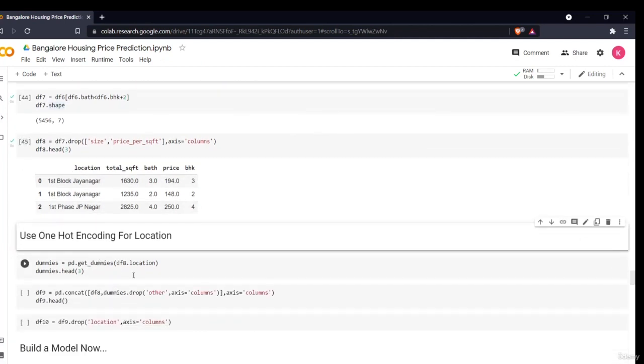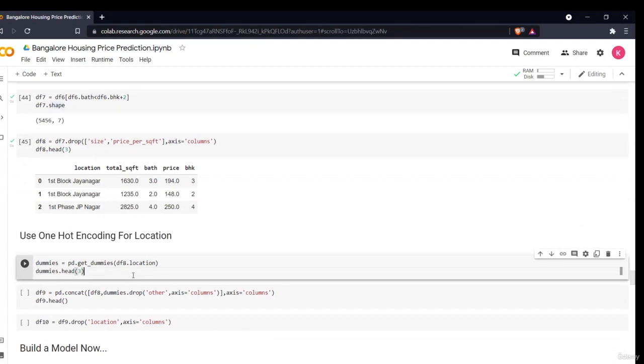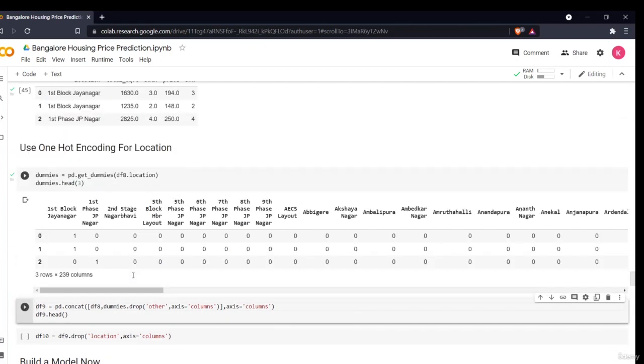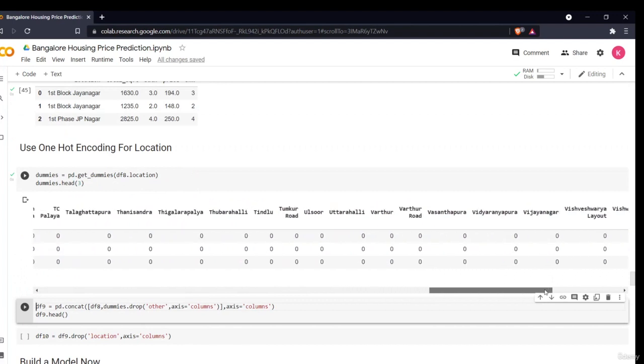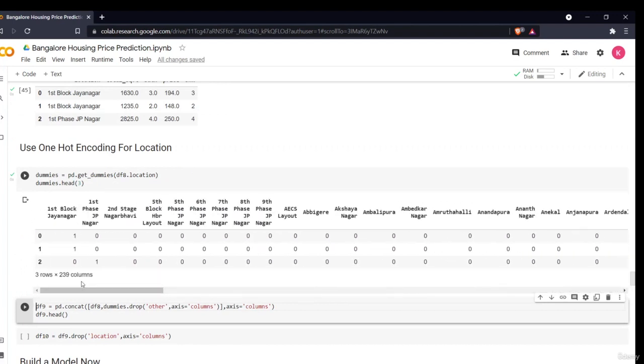So now what I'll be doing, I'll be using the one hot encoding for location. As you see that there are many different number of locations. As I've already done the dimensionality reduction, and we have already mapped the maximum locations to other. So this is all the different one hot encoding for the different locations which we have mapped.